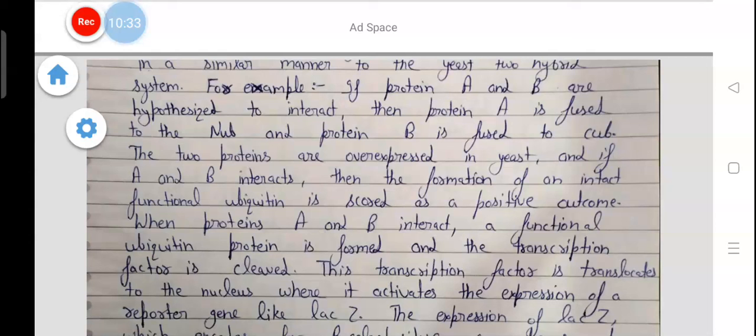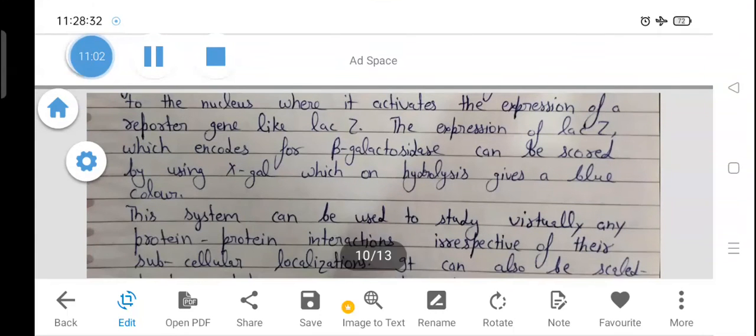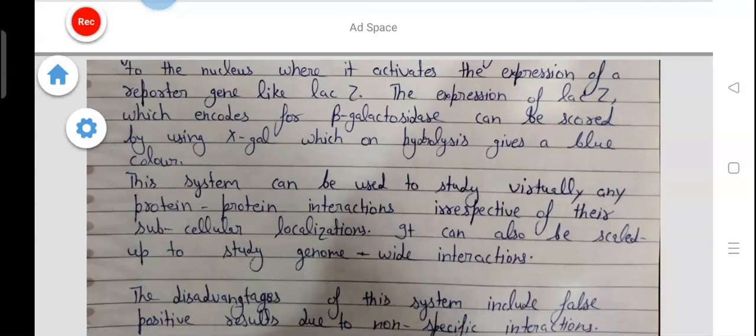The two proteins are overexpressed in yeast, and if A and B interact, then the formation of intact functional ubiquitin is scored as a positive outcome. When proteins A and B interact, a functional ubiquitin protein is formed and the transcription factor is cleaved. This transcription factor is translocated to the nucleus where it activates the expression of a reporter gene like LacZ. The expression of LacZ, which encodes beta-galactosidase, can be scored by using X-gal, which on hydrolysis gives a blue color.